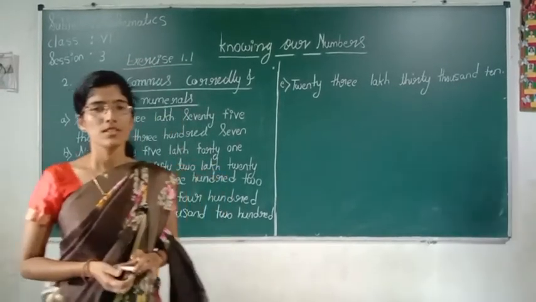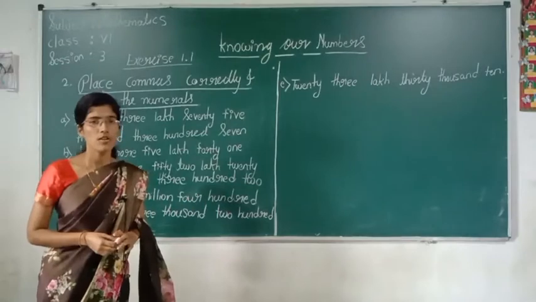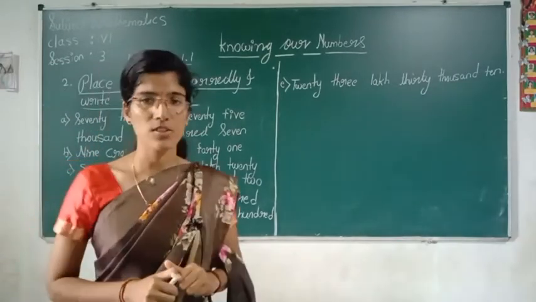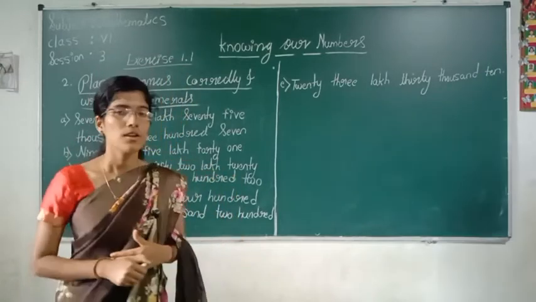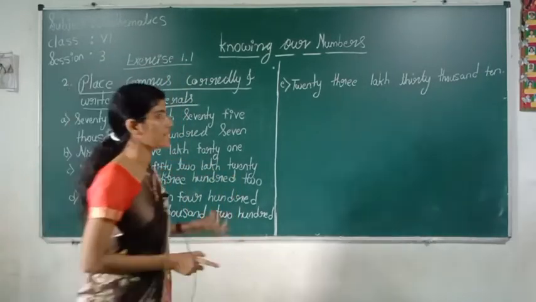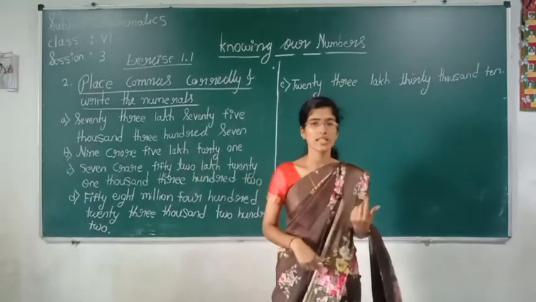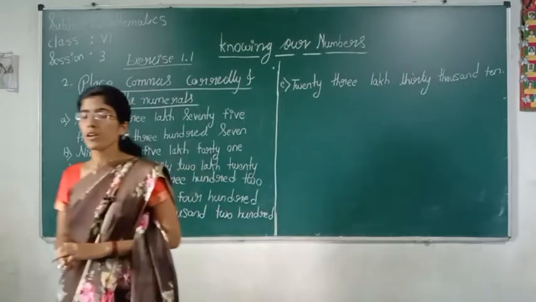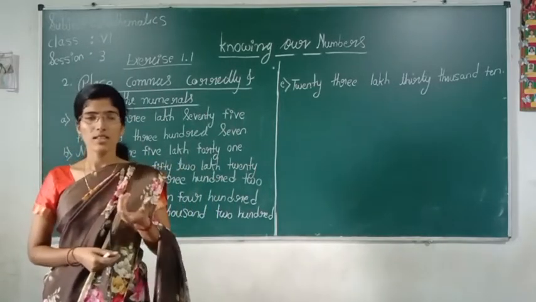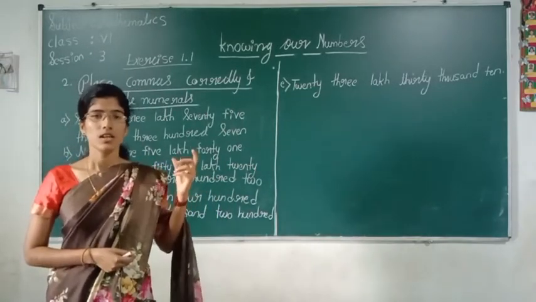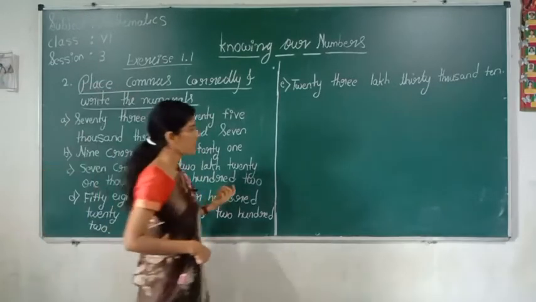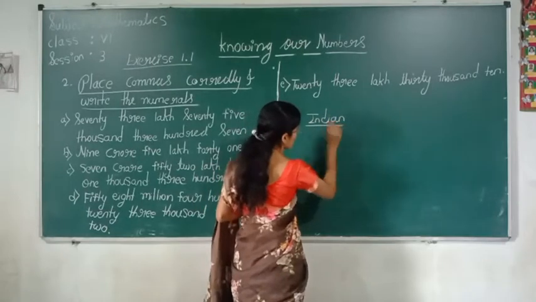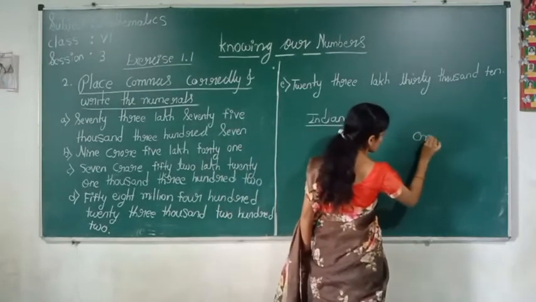Good morning students. In the last session we solved exercise 1.1 first main, and we saw how to write an Indian place value chart and an international place value chart. In the Indian place value chart we have periods like ones, thousands, lakhs, crores. In the Indian place value chart, what we have seen? We saw that we have periods ones,